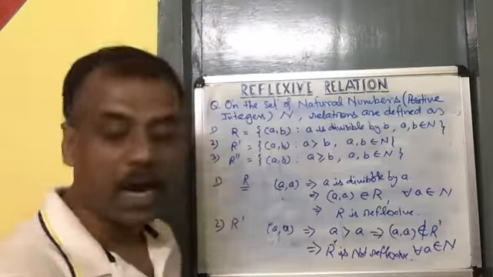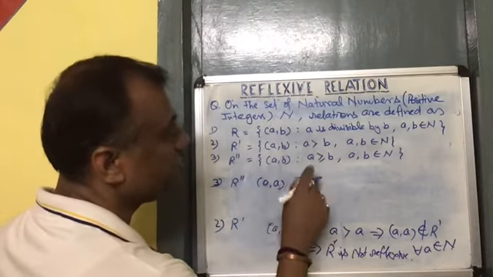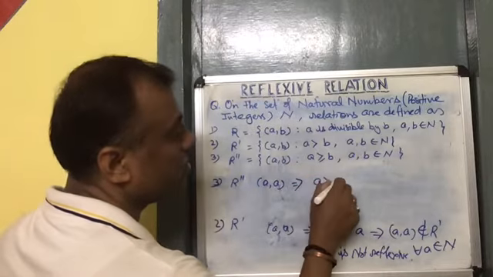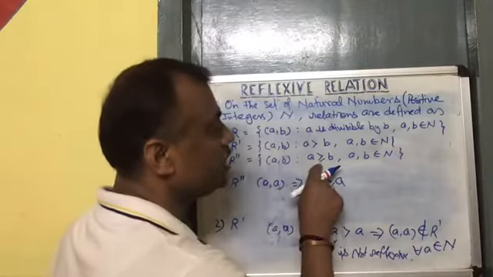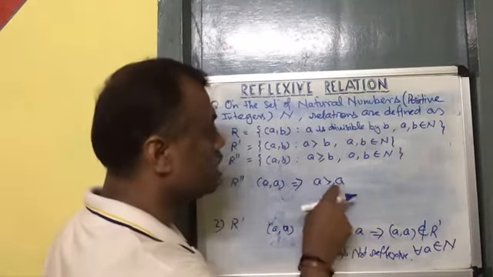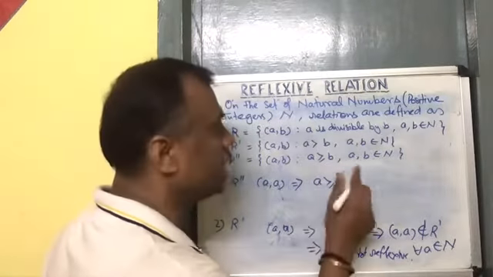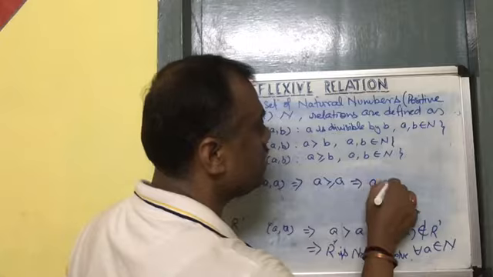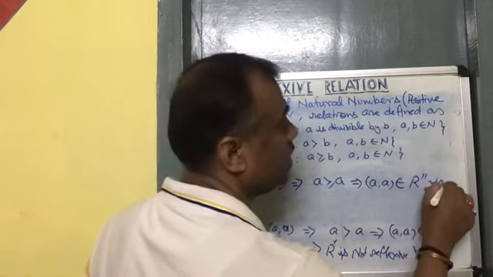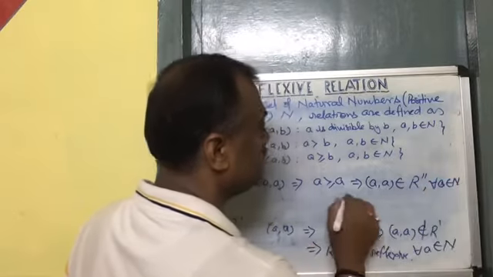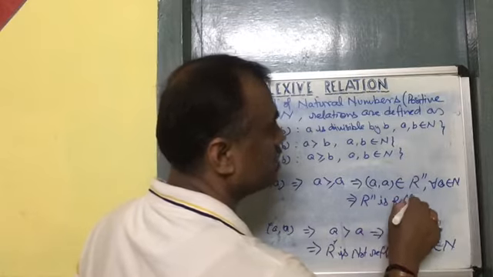Let us go for the R double dash. For R double dash we take A. This implies what? A is greater than or equals to A. Here A is either greater than or equals to. So one condition is satisfied here: A is equal to A. That means this implies that A belongs to R double dash for every A belongs to N. This implies that R double dash is reflexive.